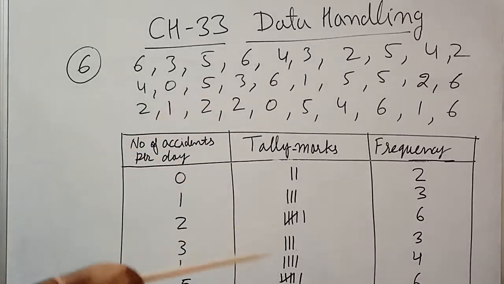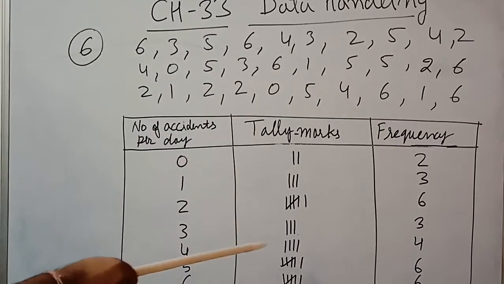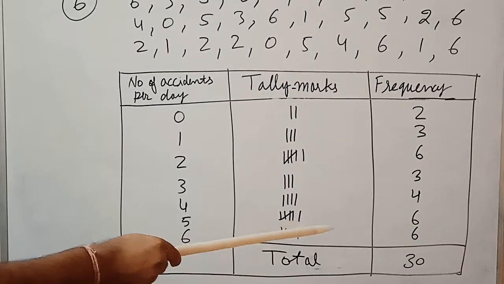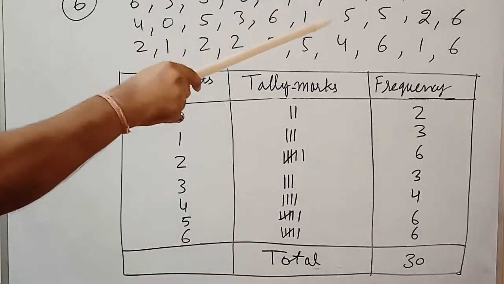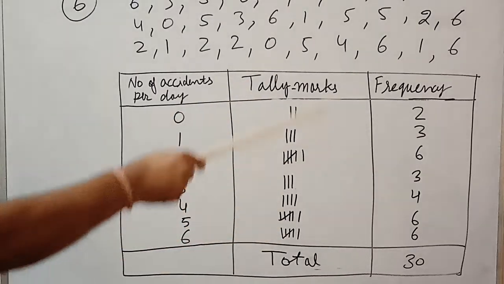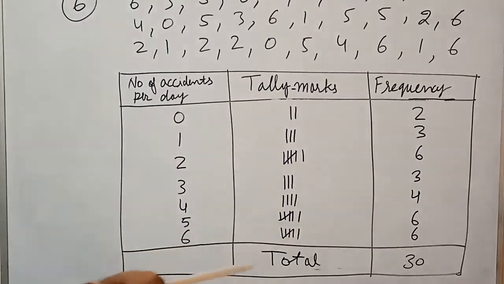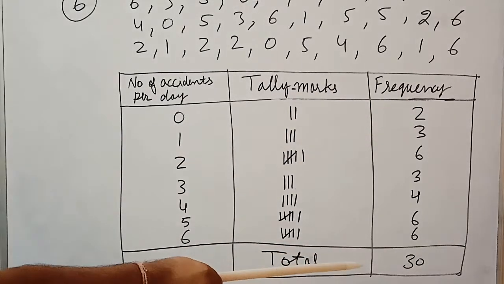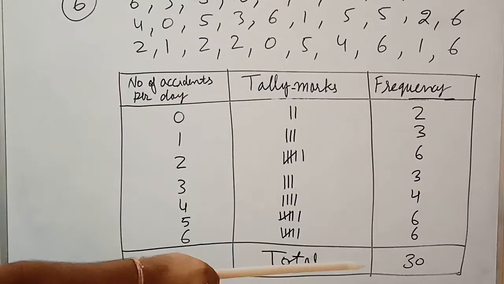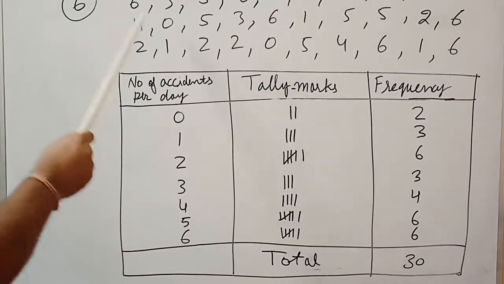3, we see 3 is 3 times. 4 is 4 times. 5 is 6 times and 6 is again 6 times. So when you count how many times each number comes in the data, you make the tally marks and then get the frequency. The total should be 30. If the number of this and this are the same, that means your sum is correct.